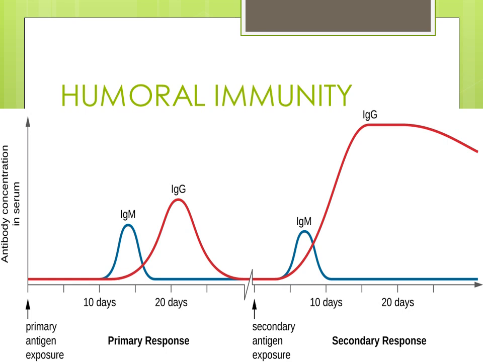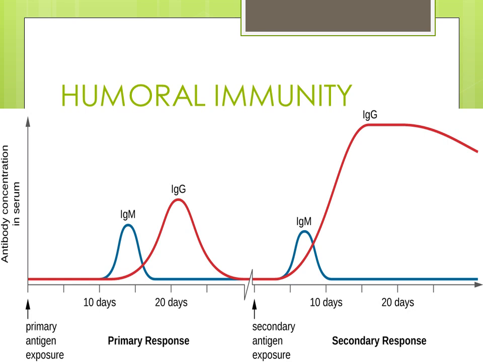Now the important point is that when the level of immunoglobulin M starts declining, just like in the primary response, the level of immunoglobulin G starts increasing. But here the level of immunoglobulin G will be much higher as compared to the primary response, and it will remain for a longer period, as is quite evident from this graph.